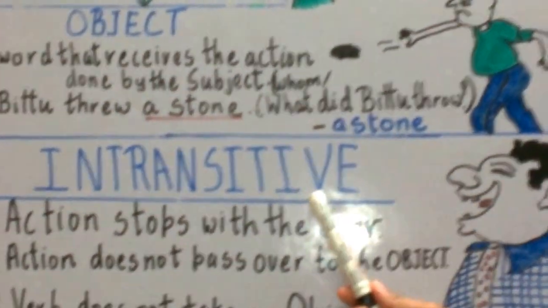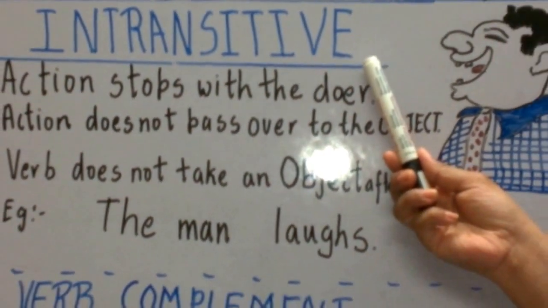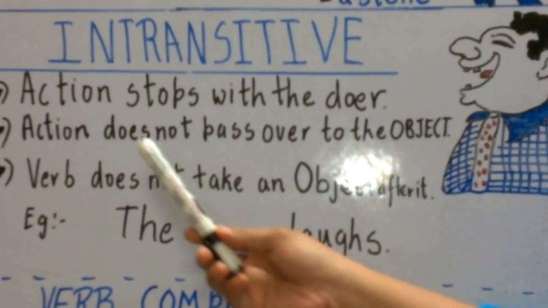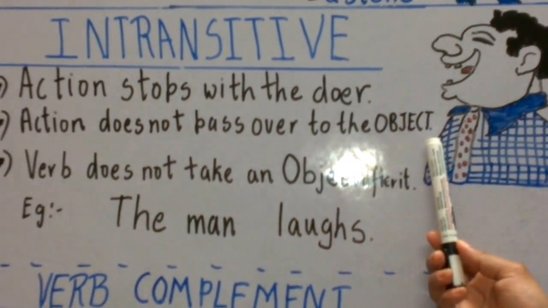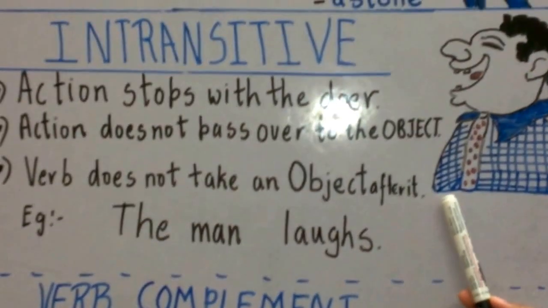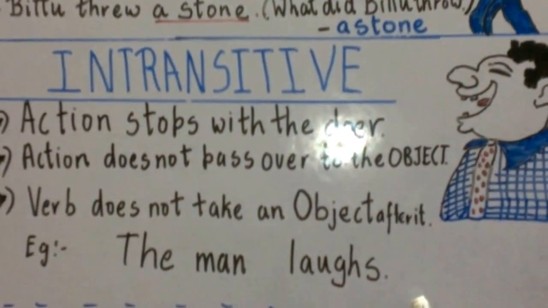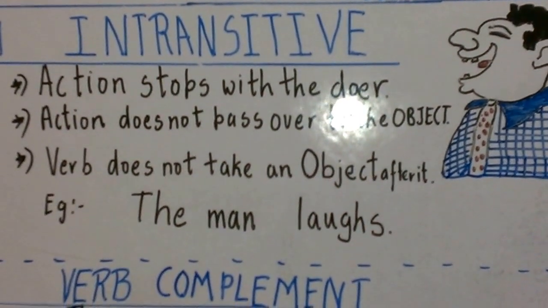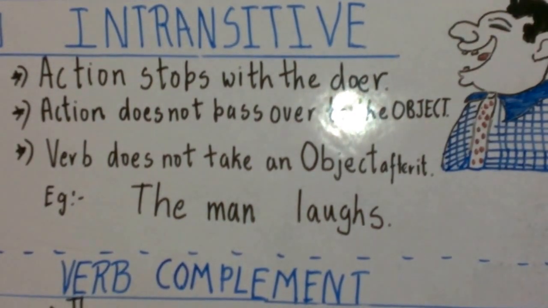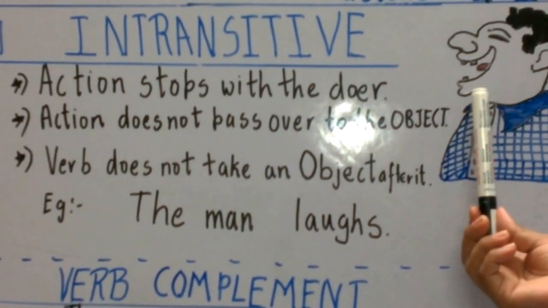Now let us go to the intransitive verb. What is an intransitive verb? An intransitive verb denotes when the action stops with the doer. The action does not pass over to an object, and the verb does not take an object after it. We cannot ask the question what or whom for the intransitive verb. Always remember, if there is no object and you cannot answer the question what or whom to the verb, that means it is an intransitive verb.